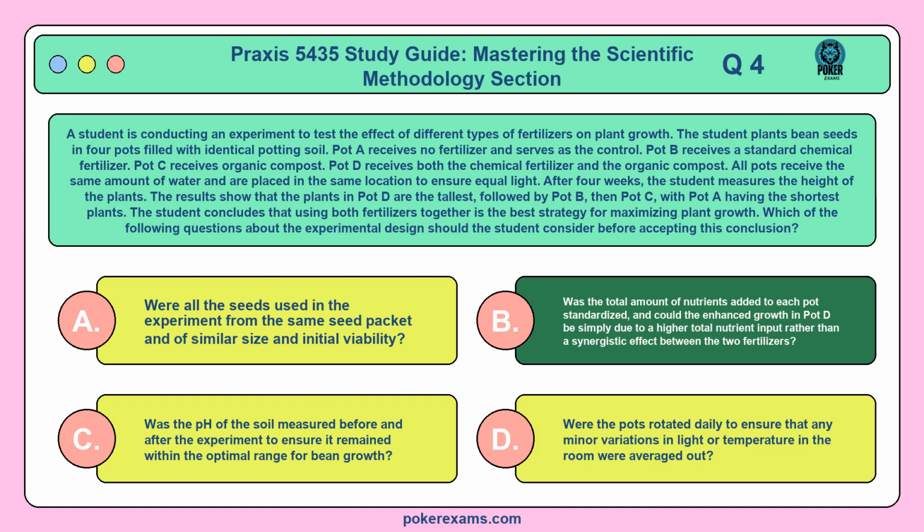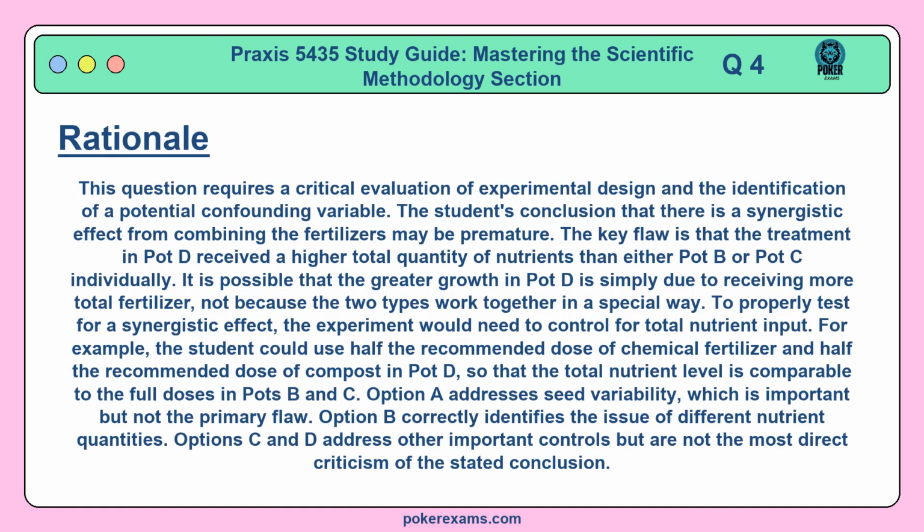The correct answer is B. This question requires a critical evaluation of experimental design and the identification of a potential confounding variable. The student's conclusion that there is a synergistic effect from combining the fertilizers may be premature. The key flaw is that the treatment in Pot D received a higher total quantity of nutrients than either Pot B or Pot C individually. It is possible that the greater growth in Pot D is simply due to receiving more total fertilizer, not because the two types work together in a special way.